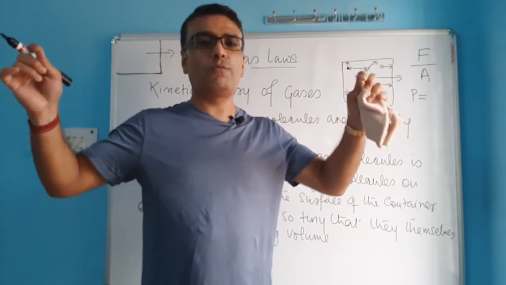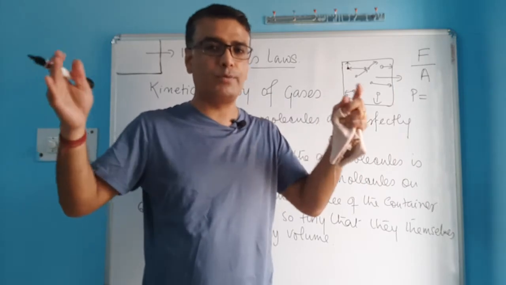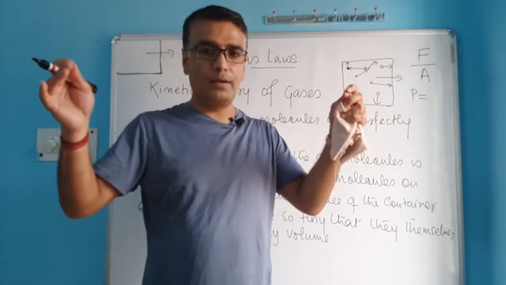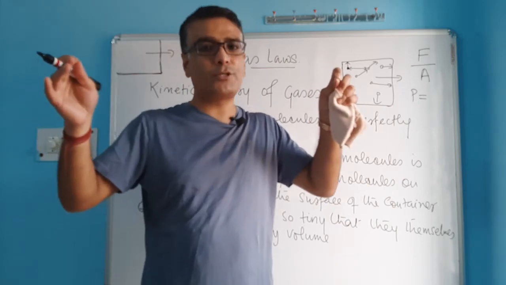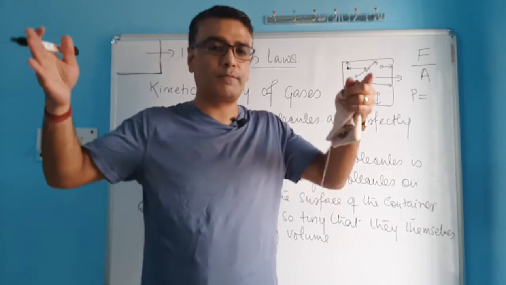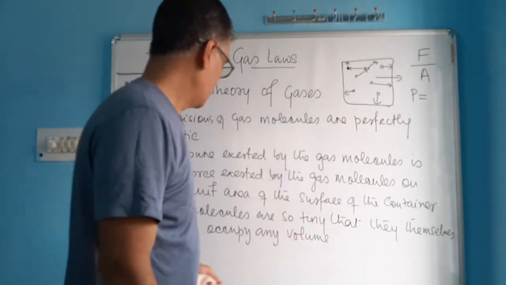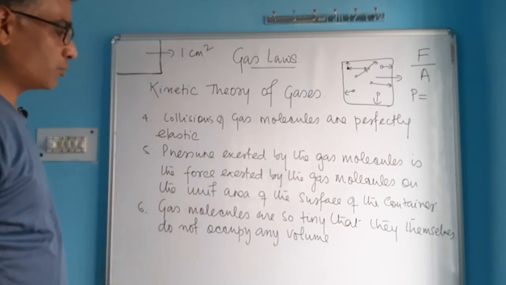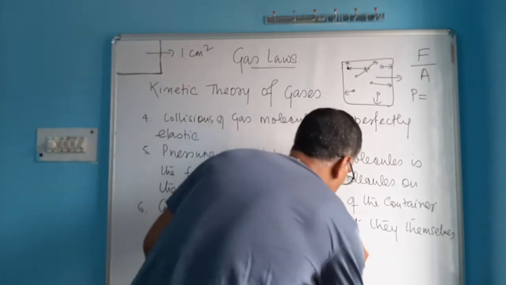So the huge volume occupied by the gas is all because of the large space that lies between the molecules. Molecules themselves are so small that they don't occupy any space, but gases occupy huge space because of the huge gap between them. So much space is there in between molecules, and that's why they occupy large volume. So gas molecules are so tiny that they themselves do not occupy any volume.